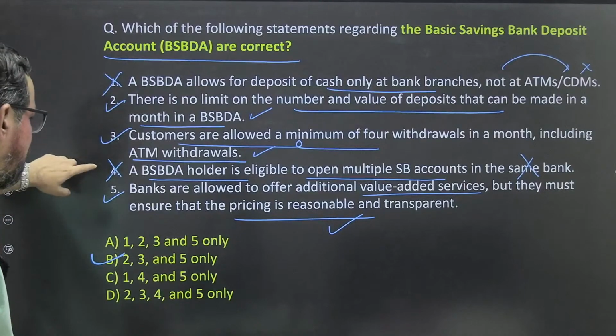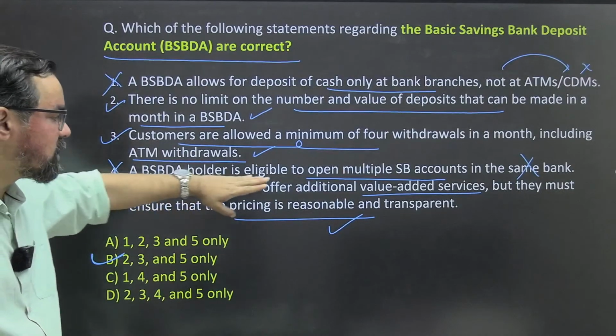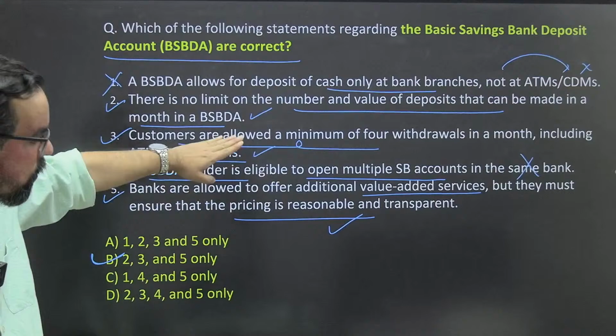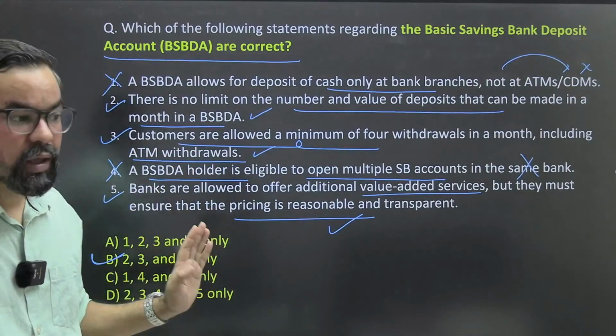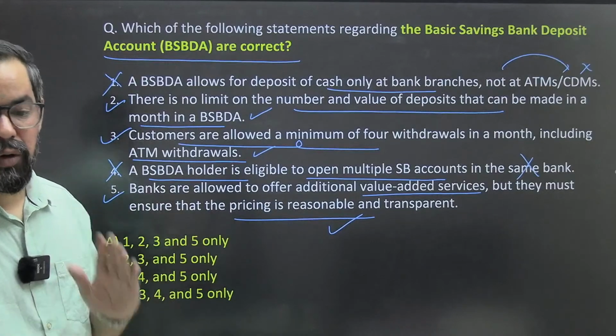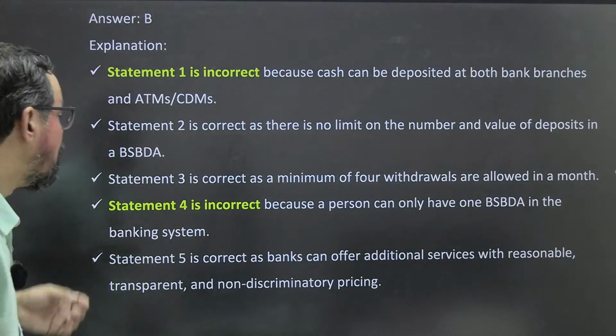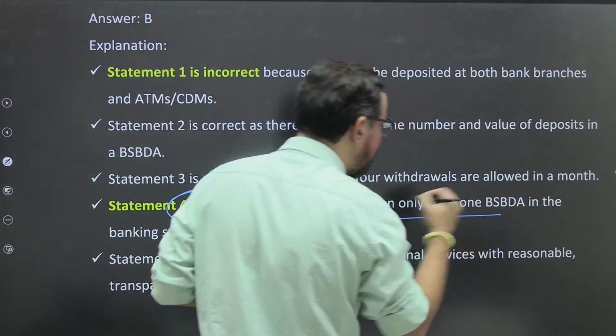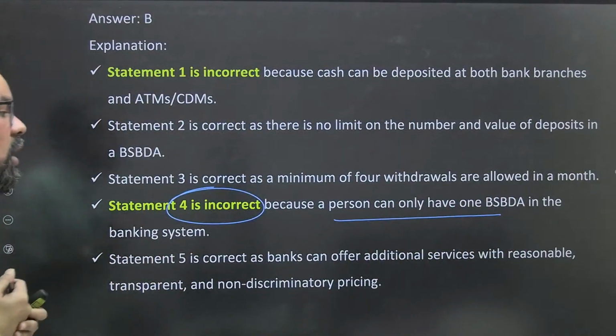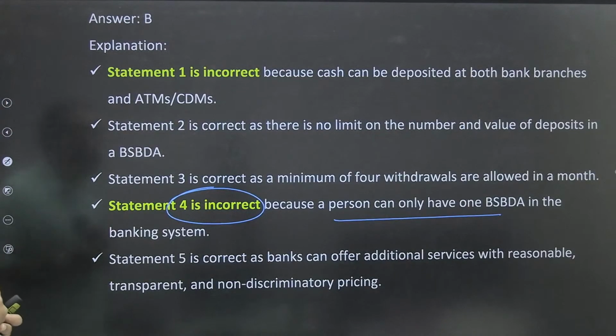4 is wrong. Yeah. A BSBDA holder is eligible to open multiple saving bank accounts in the same bank. No, this is not allowed. Okay. With one bank, you will have only one account. Okay. So that is the one. So statement 4 was incorrect because a person can have only one BSBDA account in the banking system.